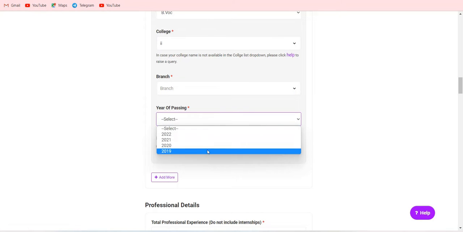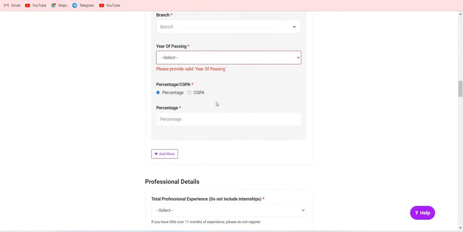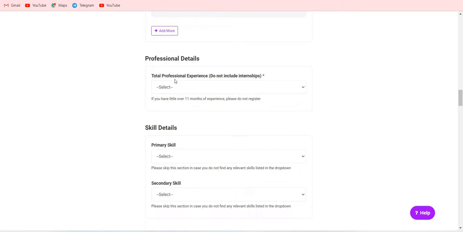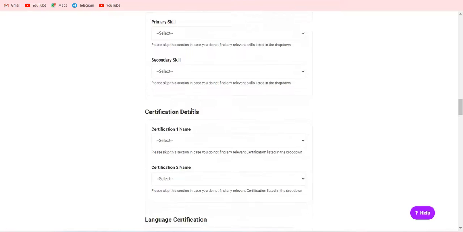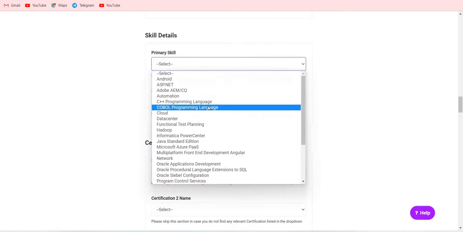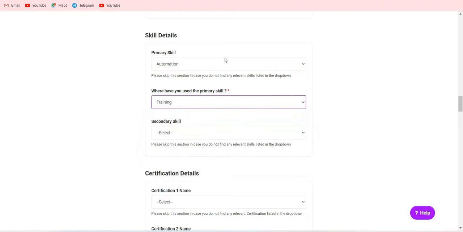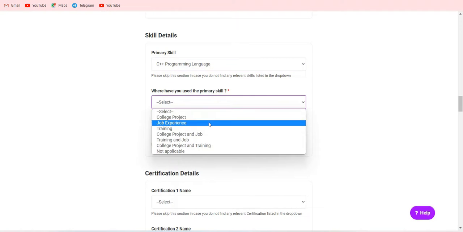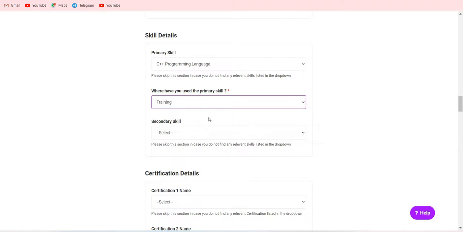Year of passing from 2019 to 2022. And CGPA or percentage, you can give either percentage or CGPA, it's your wish. And total professional experience, if no experience, you just give that. Primary skills, just your wish. If you know any languages, training, C++ language certificate if you have, college project, job description, college training, you just give it.